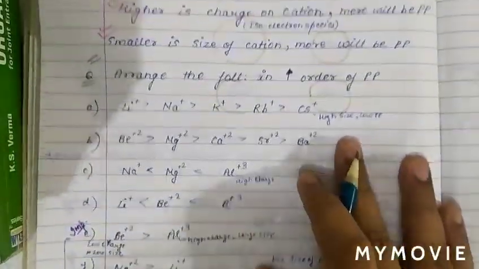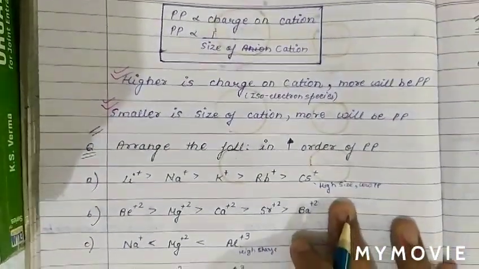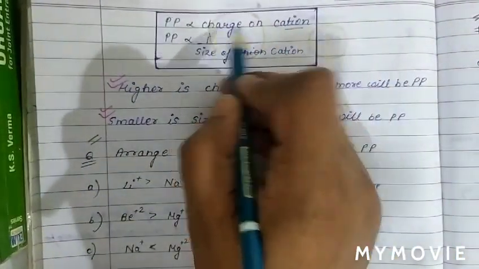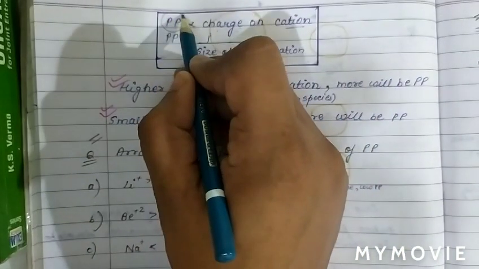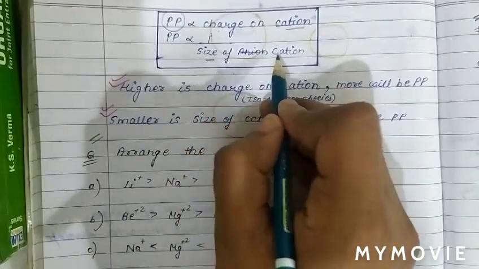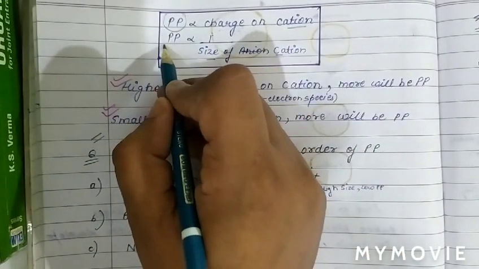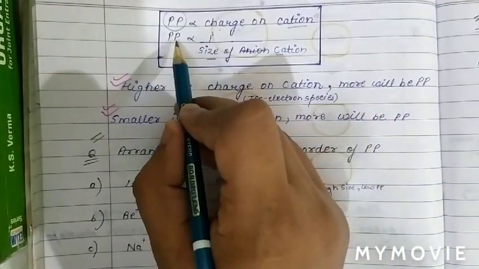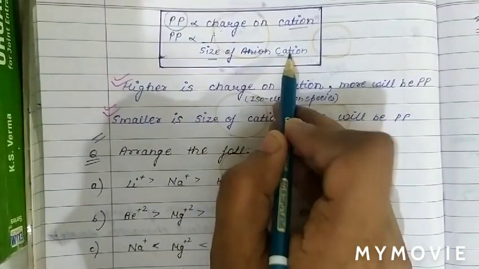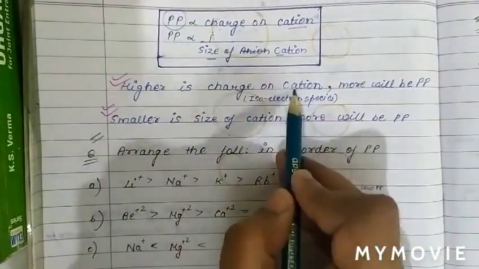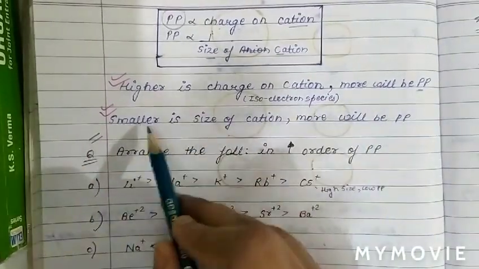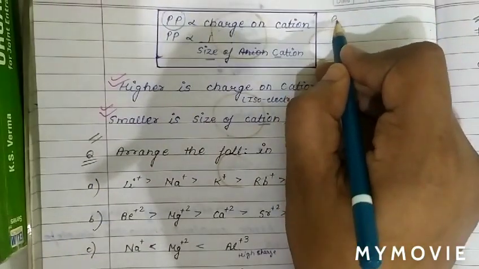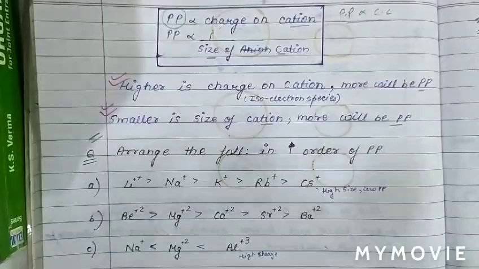Next, we discuss how polarizing power varies with charge and size of cation. If the charge on the cation is higher, then the polarizing power will be higher. Similarly, if the size of the cation is smaller, then polarizing power will be higher. So polarizing power is directly proportional to charge on the cation and inversely proportional to the size of the cation. It means the higher the charge on the cation, the more its polarizing power. The smaller the size of the cation, the more its polarizing power. And more polarizing power means more covalent character according to Fajans rule.